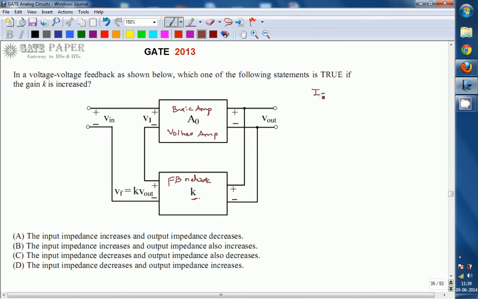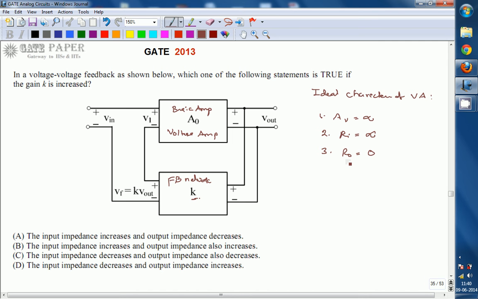The ideal characteristics of a voltage amplifier are: first, the voltage gain must be infinite; second, the input impedance Ri is infinite; and third, the output impedance R0 has to be 0. These are the ideal characteristics of a basic amplifier. But practically, basic amplifiers do not have ideal characteristics.